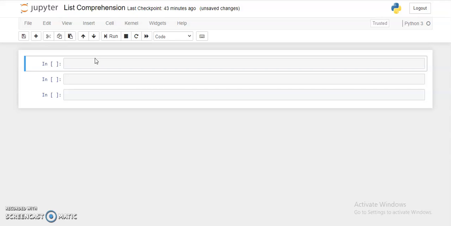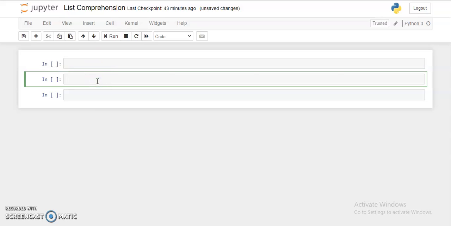So basically list comprehension is an elegant way of writing loops in Python, and they are also faster compared to general looping in Python. So let's see a problem statement.